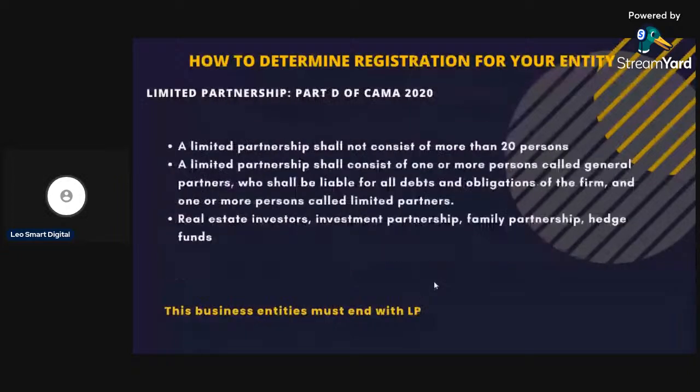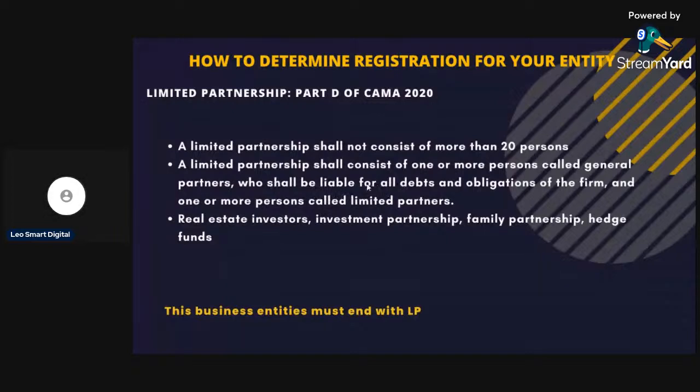So this is the limited partnership. It shall not consist of more than 20 persons. A limited partnership shall consist of one or more persons called general partners, who shall be liable for all debts and obligations of the firm, and one or more persons called limited partners. Examples are real estate investors, investment partnerships, family partnerships, hedge funds. So there is a limited partner and then a general partner. A general partner is liable for all debts and obligations, while the limited partners only lose what they have invested in the company.